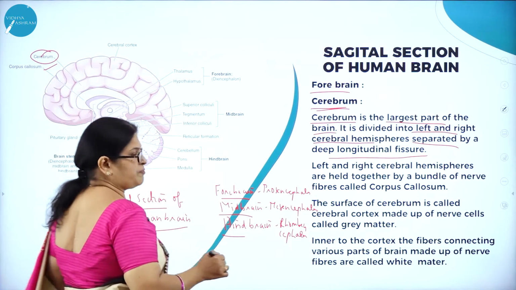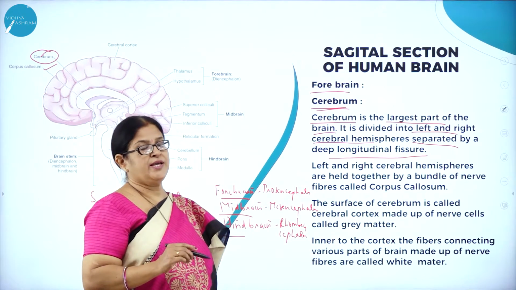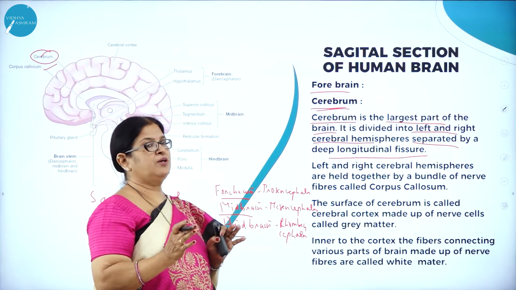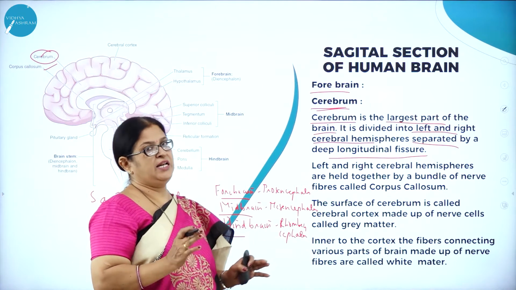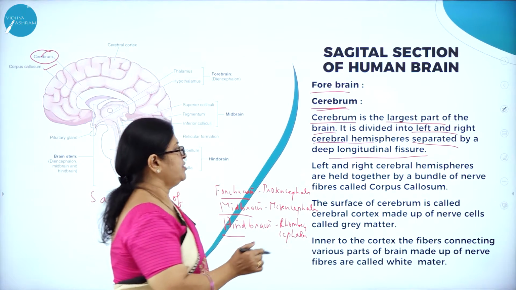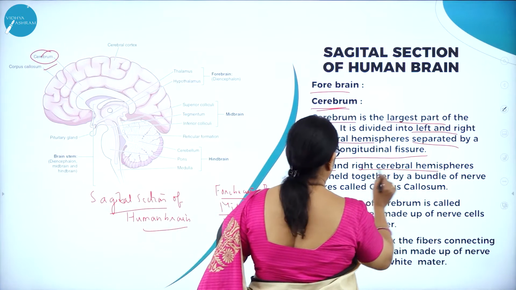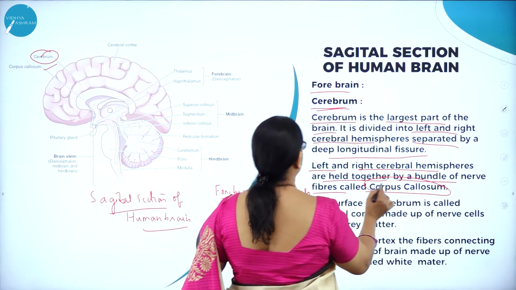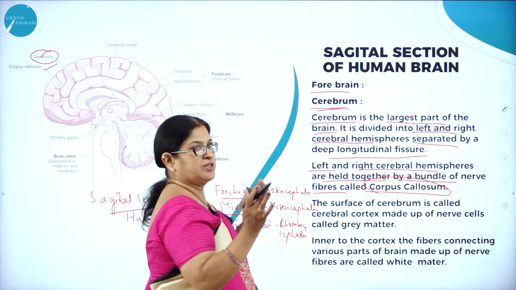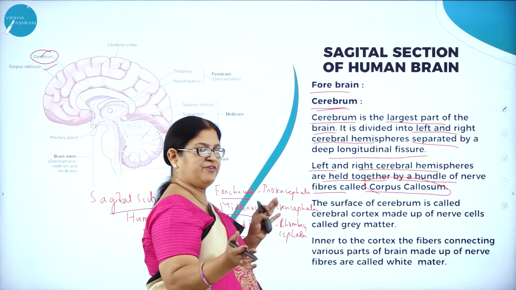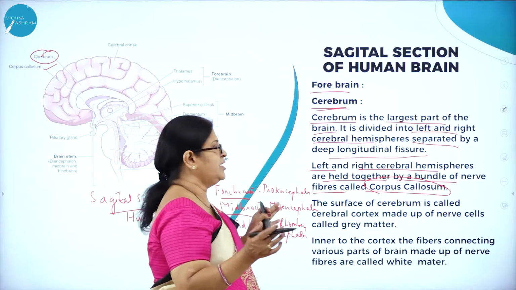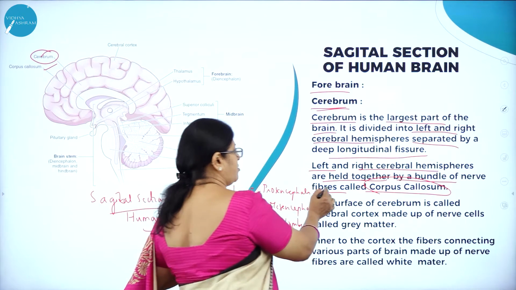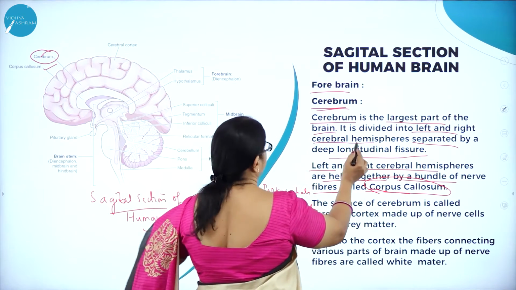Here you can see the corpus callosum. The corpus callosum differentiates the whole of the cerebrum into the right and left cerebral hemispheres. The left and right cerebral hemispheres are held together by a bundle of nerve fibers called the corpus callosum. So you can see the fissure.